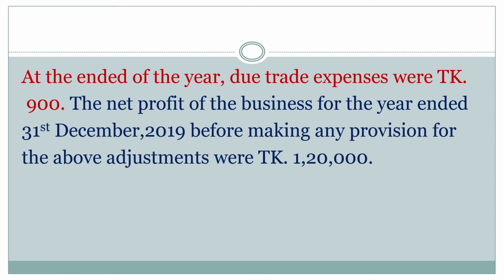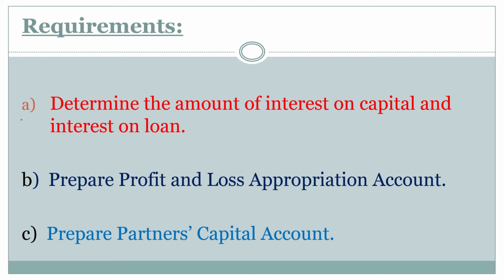At the end of the year, due trade expenses were taka 900. The net profit of the business for the year ended 31st December 2019 before making any provision for the above adjustments was taka 1,20,000. My dear students, now requirements. Requirement A. Determine the amount of interest on capital and interest on loan. Requirement B. Prepare profit and loss appropriation account. Requirement C. Prepare partners capital account. My dear students, now solution.